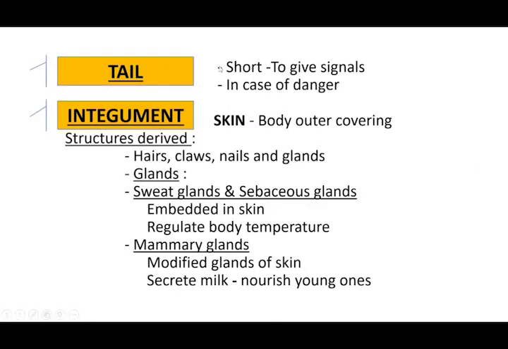And next, the tail part. The tail is short and the rabbit uses the tail to give signals. In case of danger, it gives signals with the help of the tail.